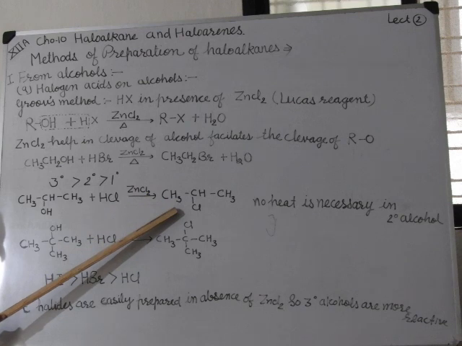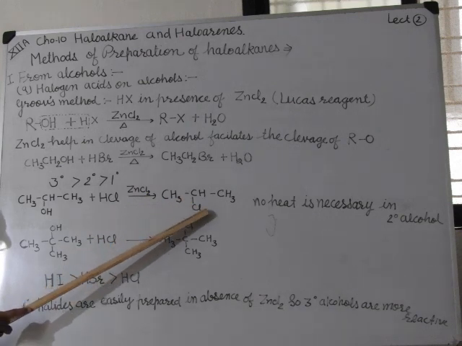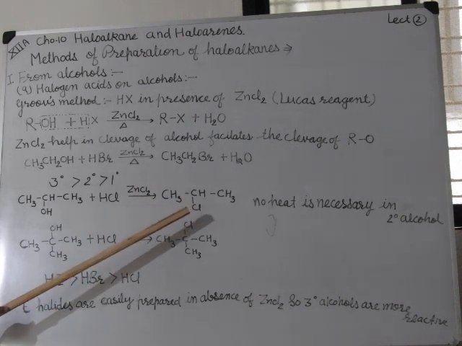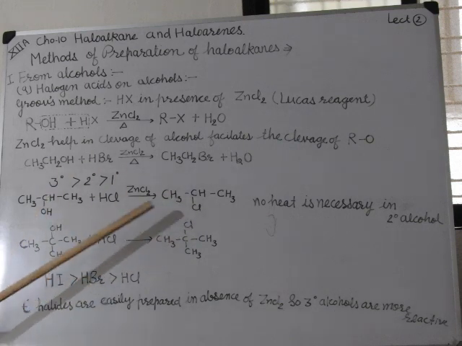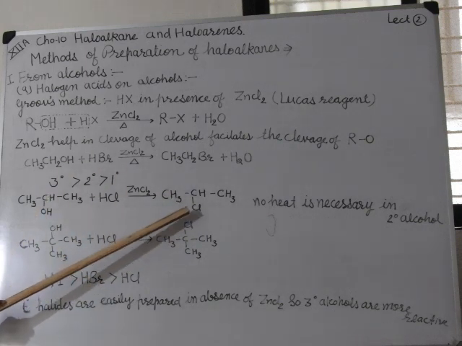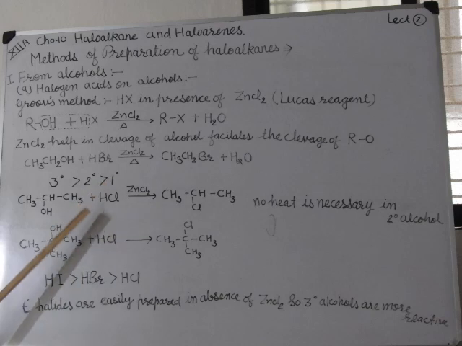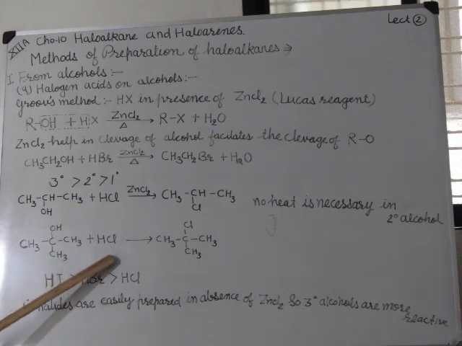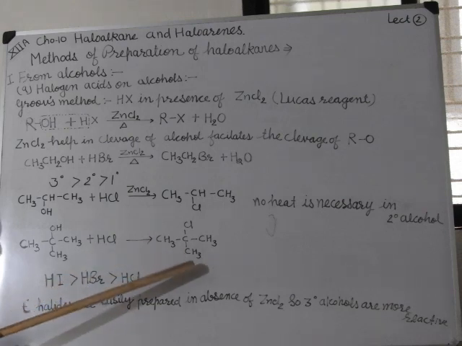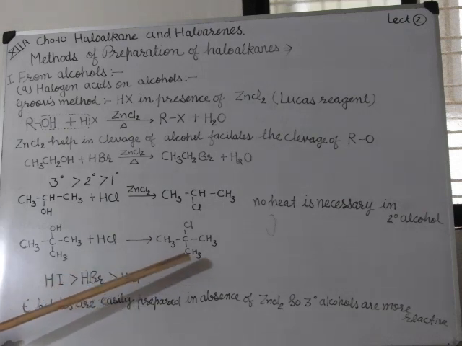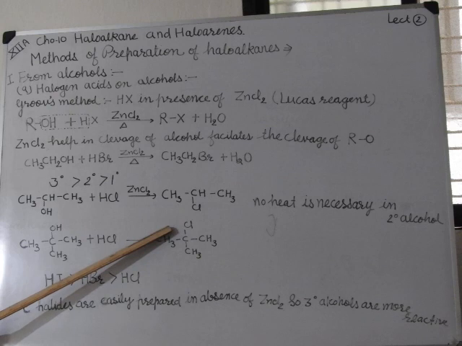It readily gives haloalkanes. Secondary halides are prepared by this method. Tertiary alcohol reacts with halogen acid and readily gives tertiary haloalkanes.